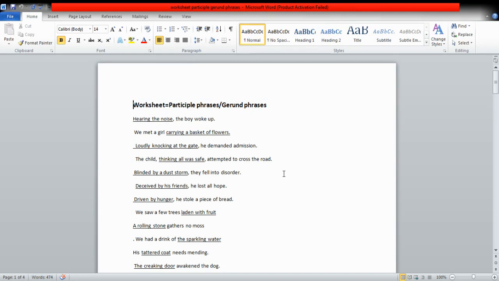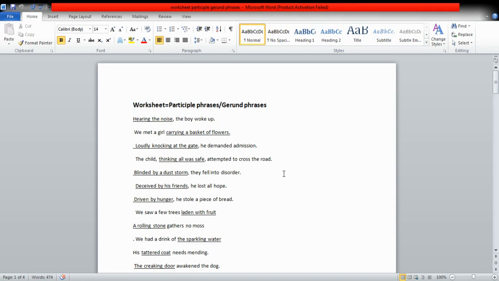Loudly knocking at the door, he demanded admission. Again, it is a participle phrase because it is describing the pronoun, that is he. The child, thinking all was safe, attempted to cross the road. Again, this phrase is describing the child, so it is a participle phrase. Blinded by a dust storm, they fell into disorder.